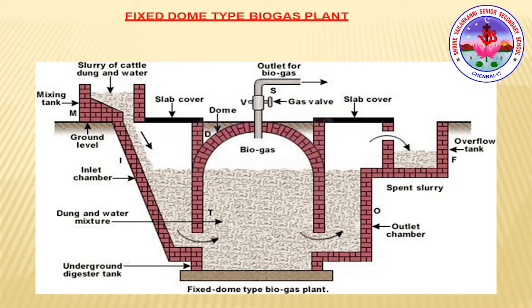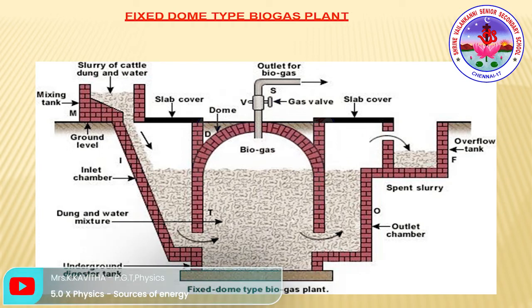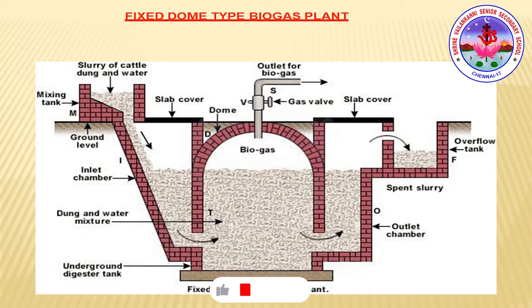In the digester, the anaerobic microorganisms, which do not require oxygen, break down the complex compounds of the cow dung slurry. The decomposition process takes a few days. After the decomposition, gases like methane, carbon dioxide and hydrogen are generated. These are the biogases, right? The biogas is stored in the gas holder above the digester, and through the pipes we can use it.